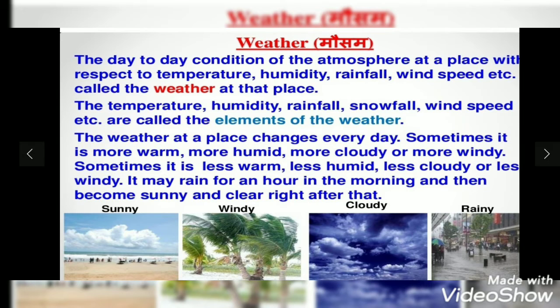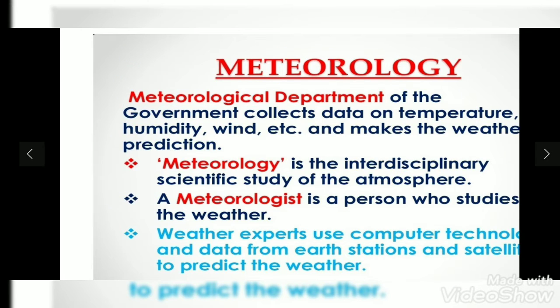The day-to-day condition of the atmosphere at a place with respect to the temperature, humidity, rainfall, and wind speed is called the weather of that particular place. The temperature, humidity, rainfall, snowfall, and wind speed are called the elements of weather. As you can see, we have a sunny day, a windy day, a cloudy day and a rainy day. Then from where do we get all these predictions?